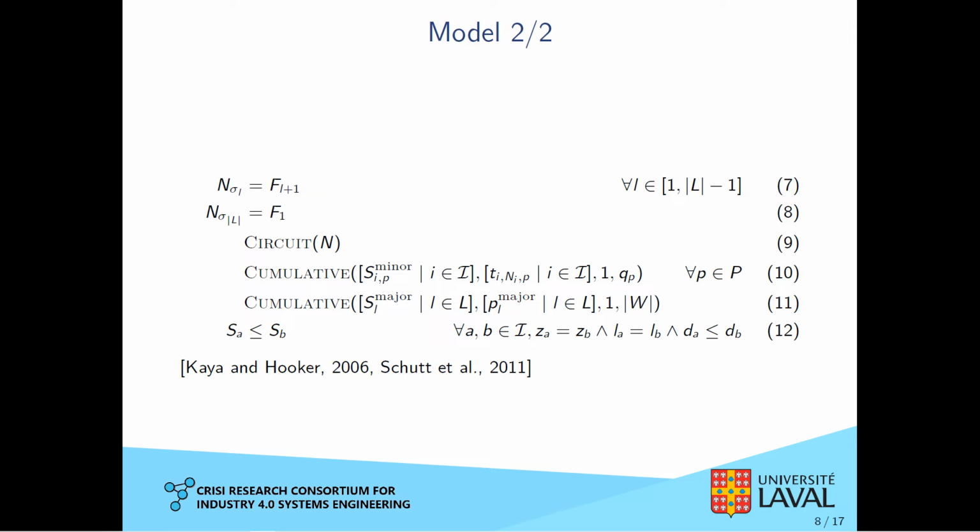Then equations 10 and 11 are cumulative constraints to model the worker pools. 10 is for the minor setups, while 11 is for the major setups. The final equation allows us to create a symmetry break for jobs with the same style. Two jobs with the same style and due date can be ordered by ID. This is due to the fact that they have the exact same transition matrix.